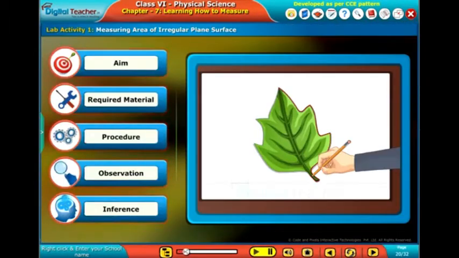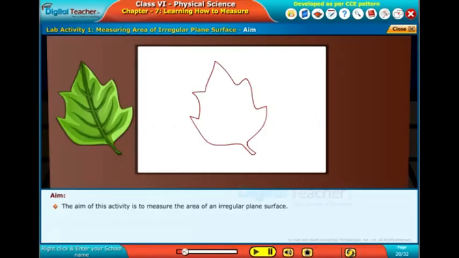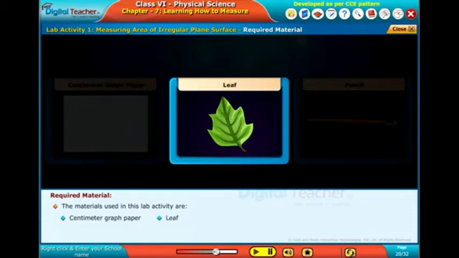We have measured the area of a regular surface. Now, let us do a lab activity to measure the area of an irregular plane surface. Click each tab to know more. The aim of this activity is to measure the area of an irregular plane surface. The materials used in this lab activity are centimeter graph paper, a leaf, and a pencil.